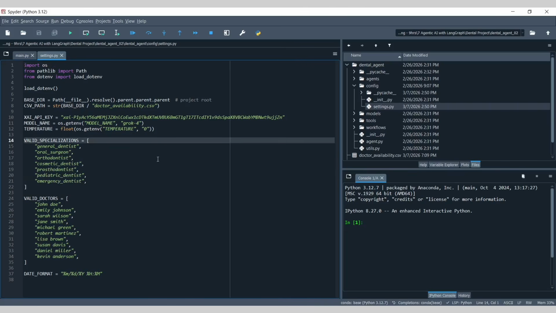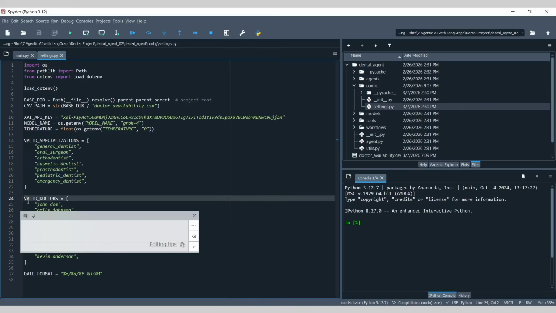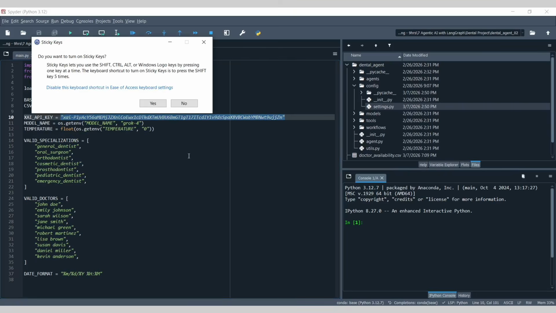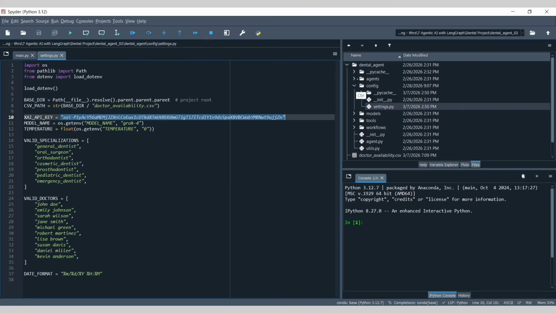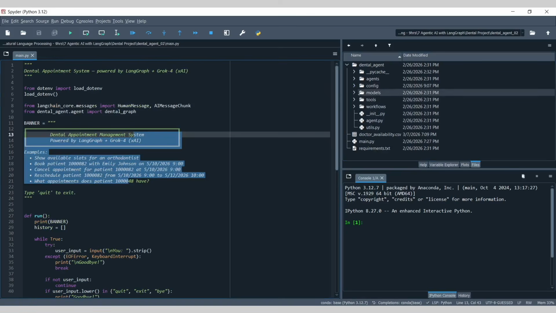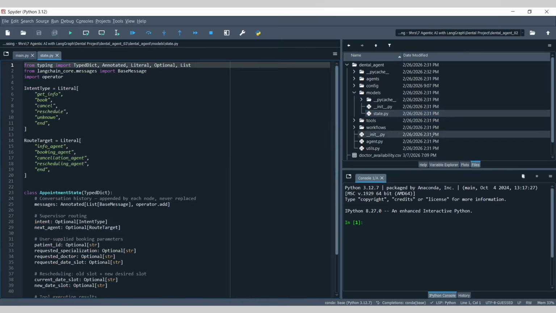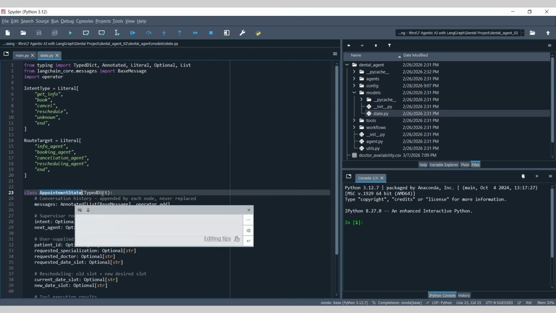What are the valid specializations? Who are the valid doctors that we have? What is the date format that we are using? What is the API key that we are using, and so on, right? And then after the config file, we also have models where you will be able to see the state file where we are creating the agent state.